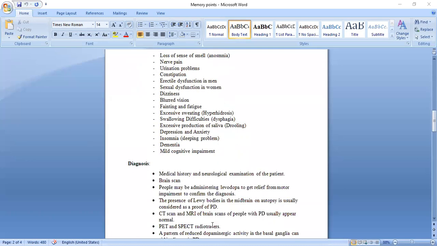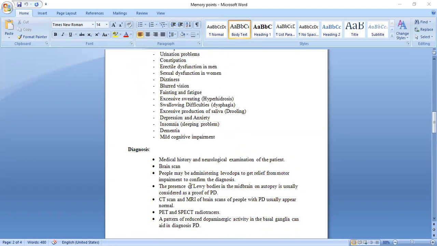How are we going to diagnose? By taking the medical history, by neurological examination, by scanning of the brain, by administering the levodopa, so that we can get relief from the motor symptoms. If the patient gets relief from the motor impairment, then we can confirm that the patient is suffering from Parkinson disease. Presence of the Lewy bodies in the midbrain, that is the autopsy.